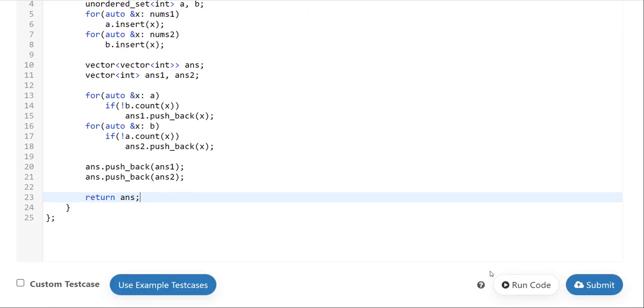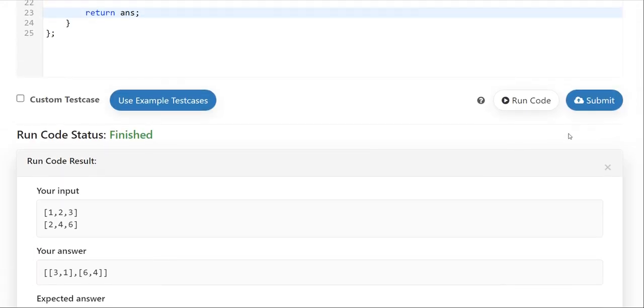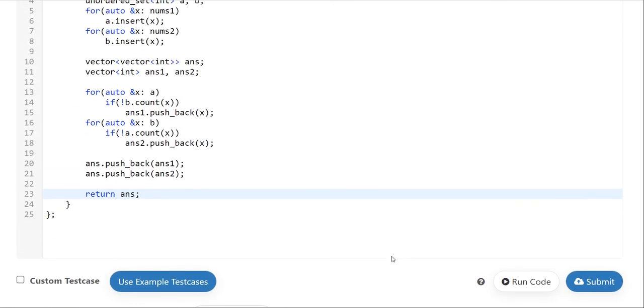I hope that this approach will work. Let's try to run it and see what it returns. You can see that our answer is matching the expected answer. So let's try to submit it. It got accepted. That means that our approach is right.